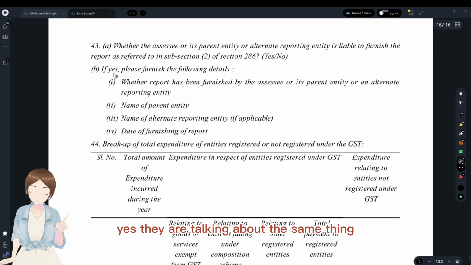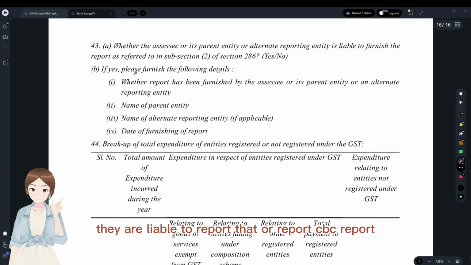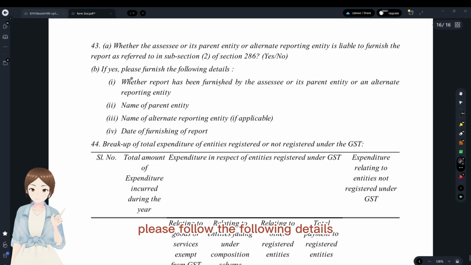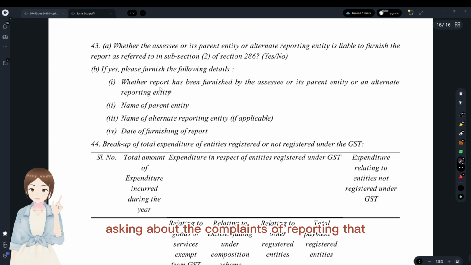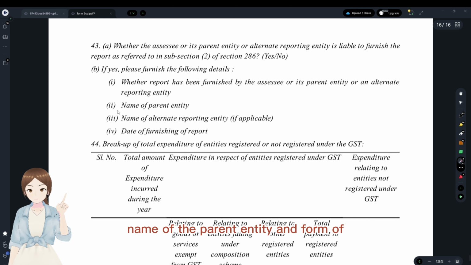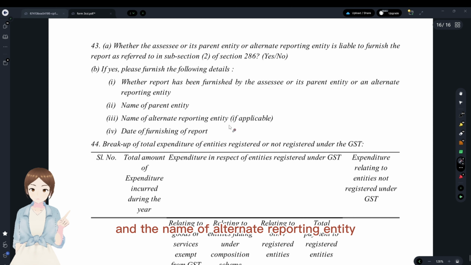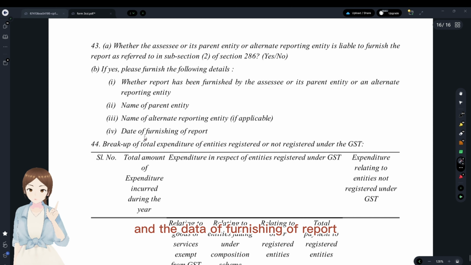Yes, they are talking about the same thing. If they are liable to furnish that CbC report, please furnish the following details: whether the report has been furnished by the entity or not, that is, they're asking about the compliance of reporting, the name of the parent entity, the name of the alternate reporting entity, and the date of furnishing of the report.